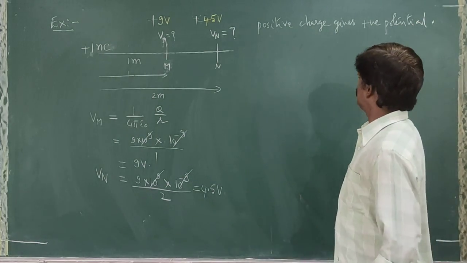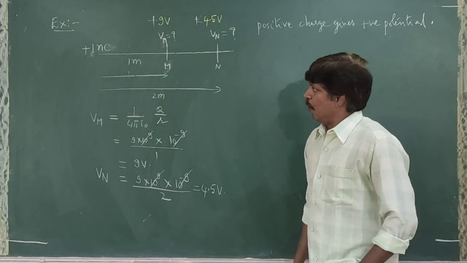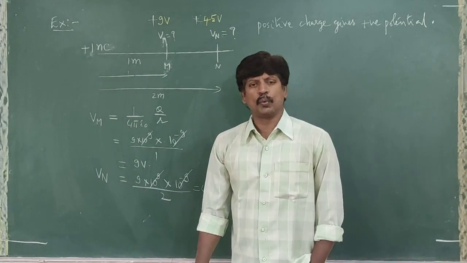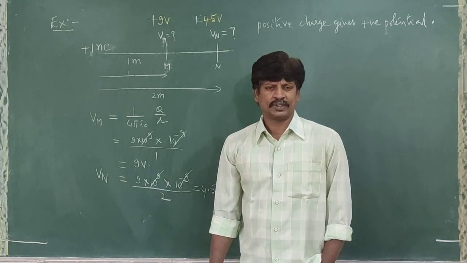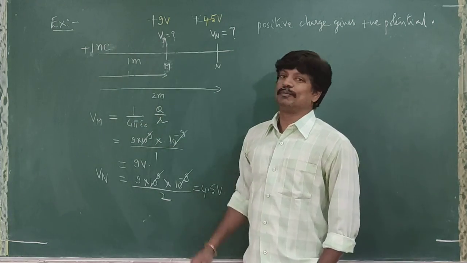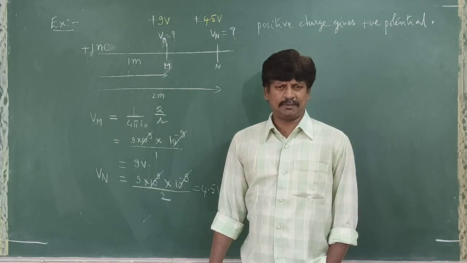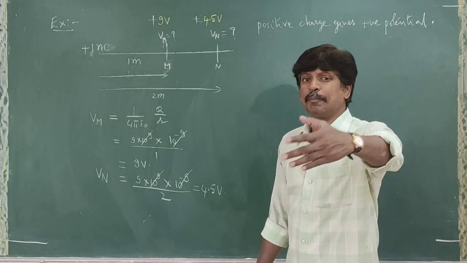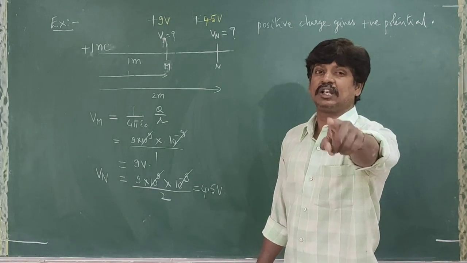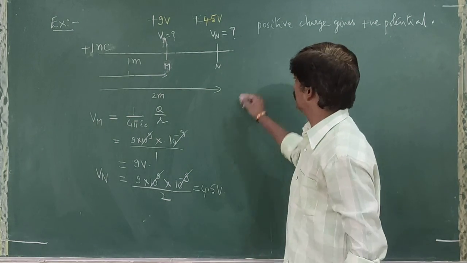Right? Positive charge gives positive potential. Near the positive charge, potential is more. Away from the positive charge, potential is less. That means, as we go away from positive charge, electric potential decreases.